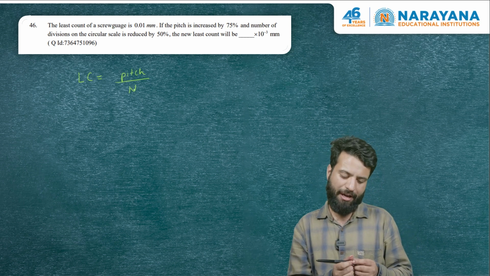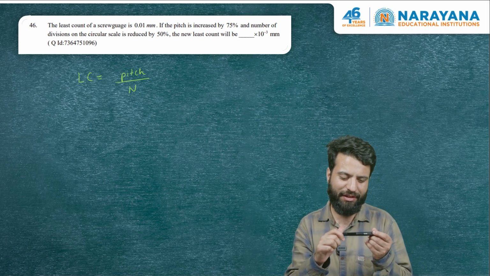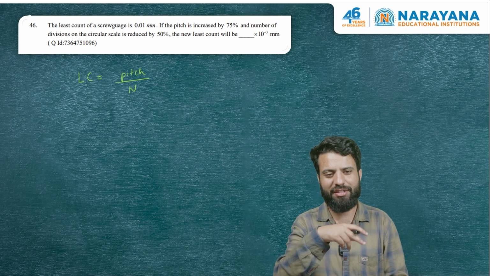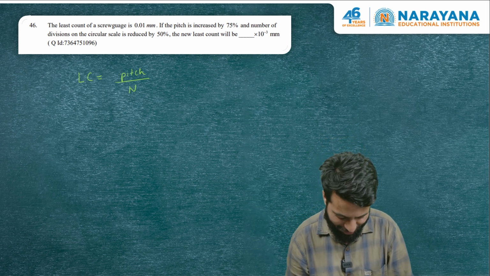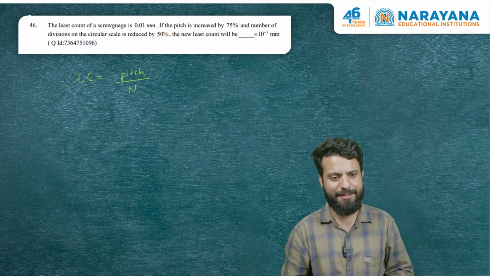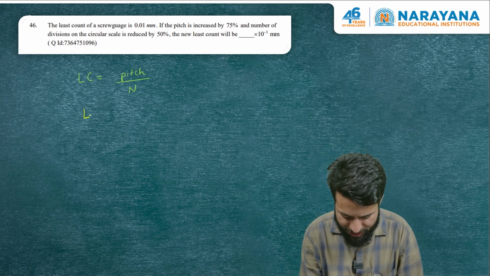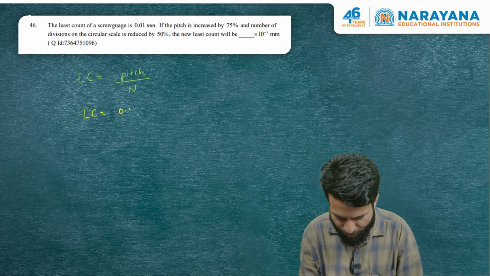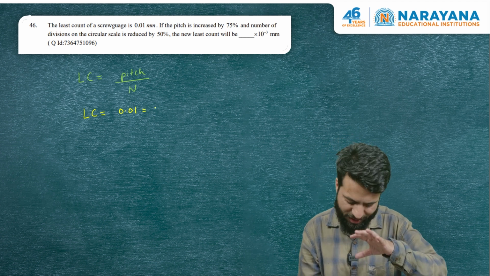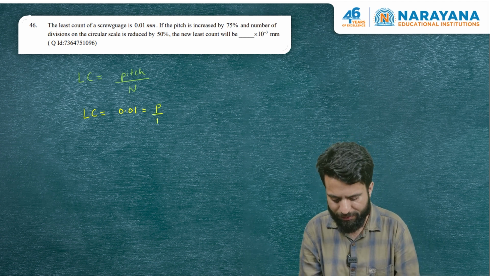What is pitch? Pitch is the length covered by the ratchet when we give one complete rotation to it. And n is the number of divisions on the circular scale. So let us see what the question is all about. It's a very simple, straightforward question. It has given the least count of a certain screw gauge to be 0.01 millimeter, and that screw gauge has some pitch and some number of divisions.